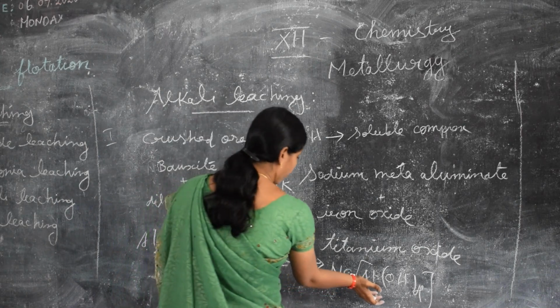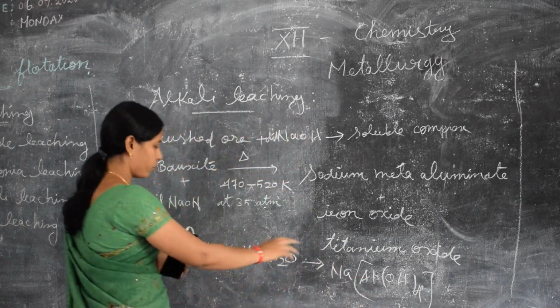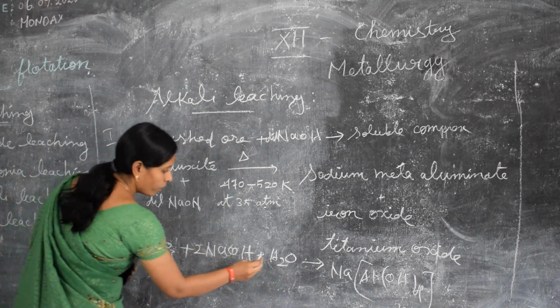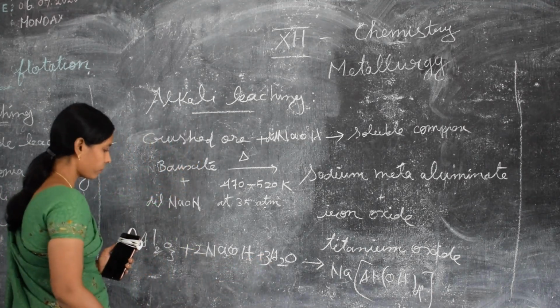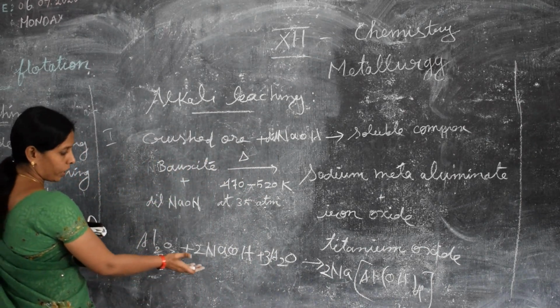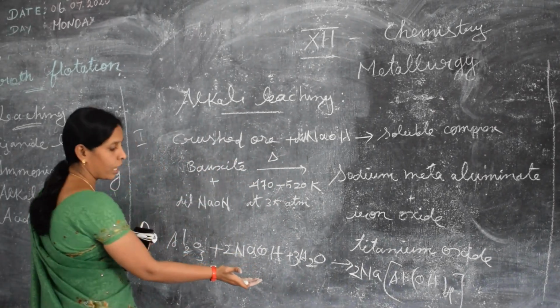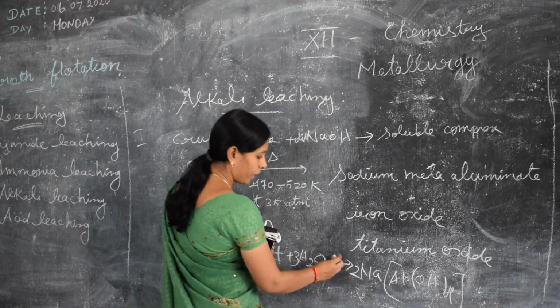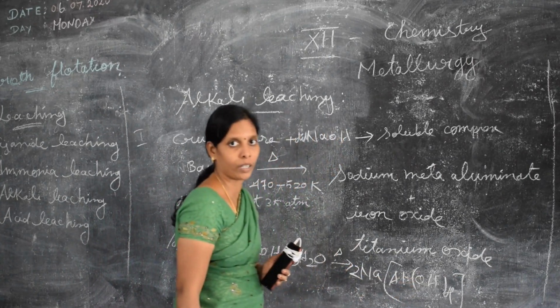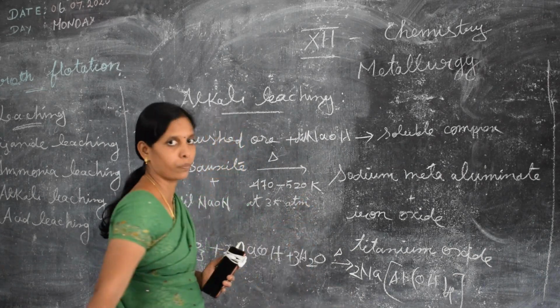NaAl(OH)4 is the sodium meta-aluminate complex. Now the balanced reaction has 2, 3 and 2. So Al2O3 is reacted with diluted sodium hydroxide and water and heated to form sodium meta-aluminate. This is the first step, the reaction.